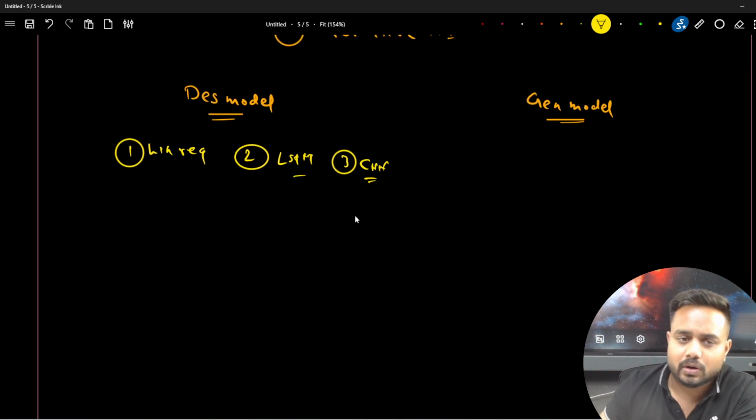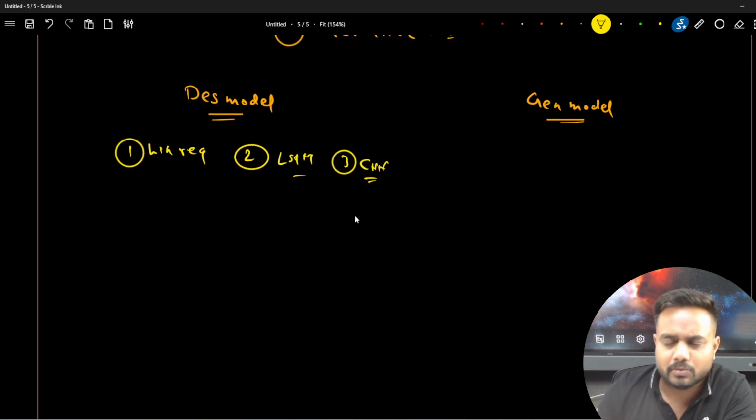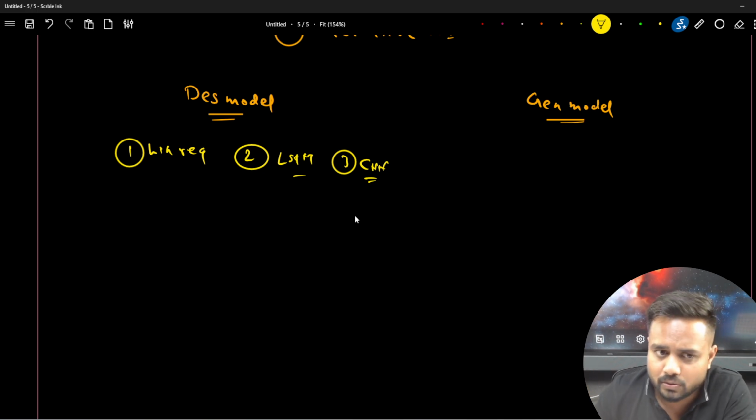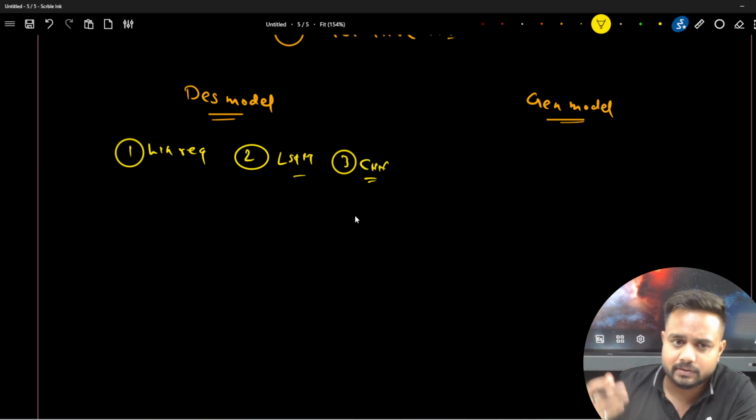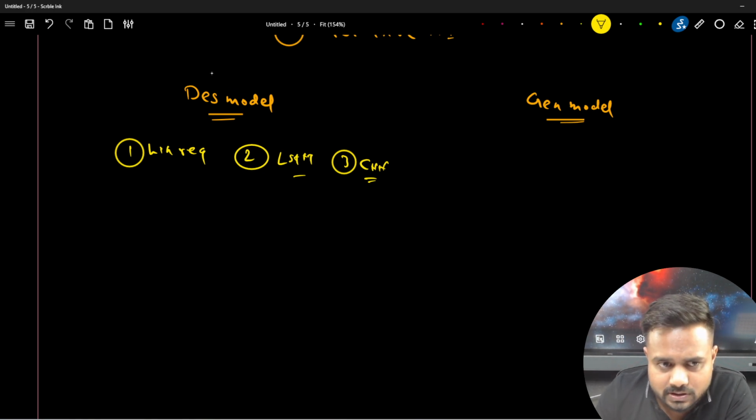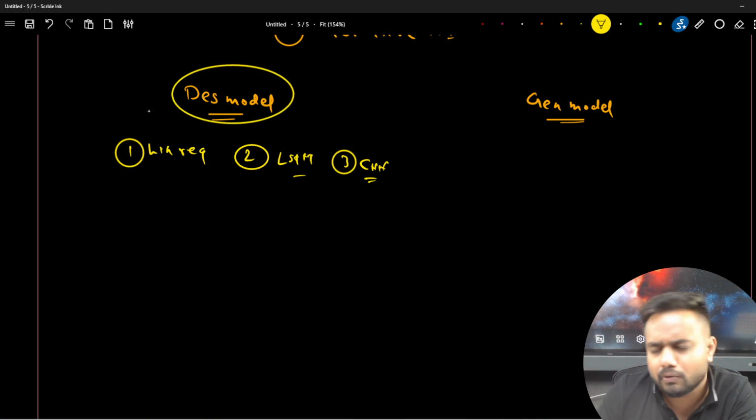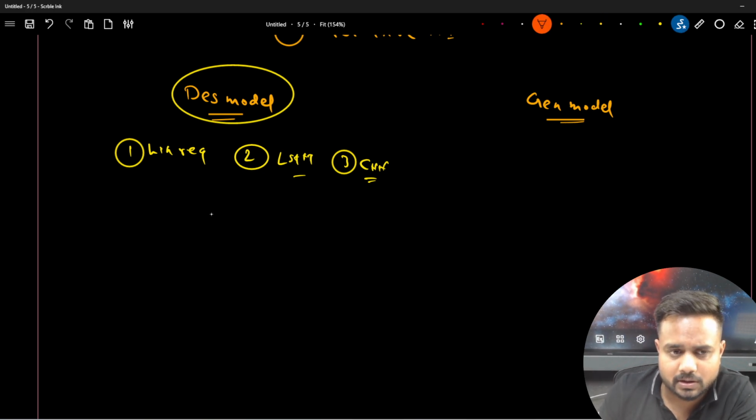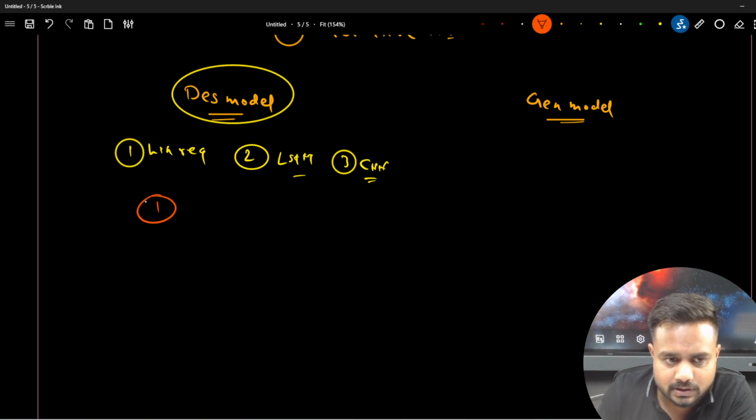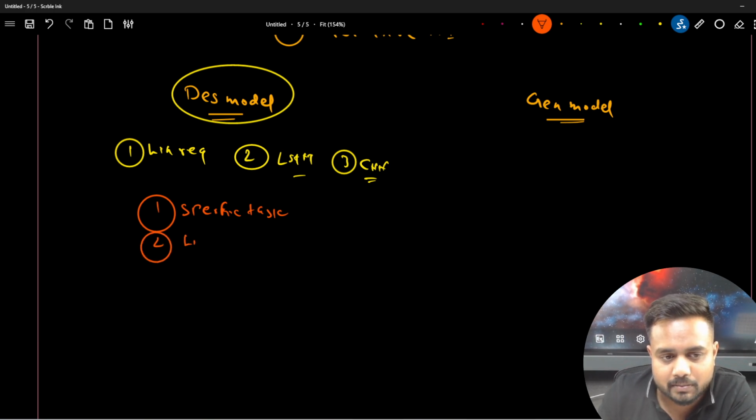Now all of these are machine learning models, whatever you have learned so far: linear regression, logistic, SVM, ensemble methods, or RNN, LSTM, encoder-decoder, or the different CNN architectures, right? So this comes under the descriptive model. Now why is it called a descriptive model? Because here in the descriptive model there are 2 things. The first thing is a specific task, right? And the second is limited data.